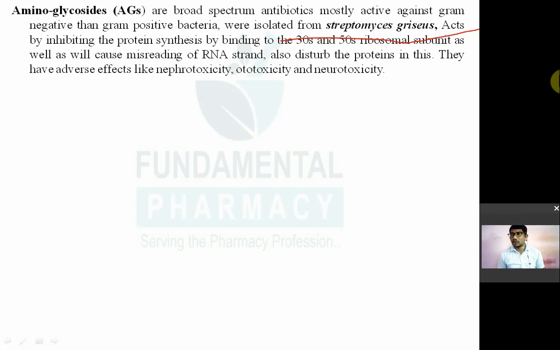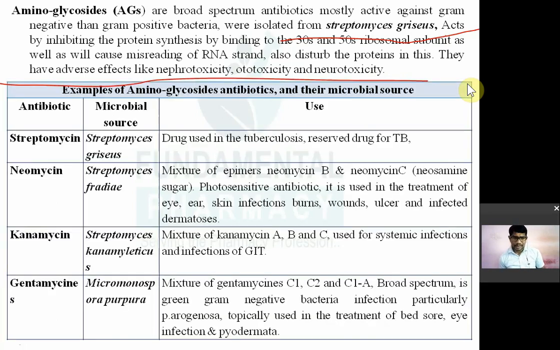They have certain common adverse effects. Most of the aminoglycosides will have these common adverse effects: nephrotoxicity, then ototoxicity and neurotoxicity. Nephrotoxicity मतलब kidney toxicity, ototoxicity मतलब they will damage the 8th cranial nerve, it causes deafness, and neurotoxicity. These are some common features. We have already covered this part in pharmacology. There are certain drugs under aminoglycosides like streptomycin, neomycin, kanamycin, gentamicin, netilmicin, etc.